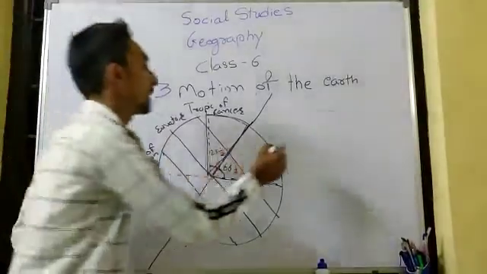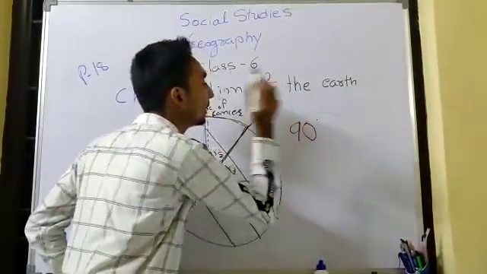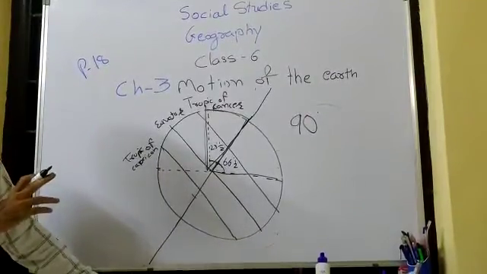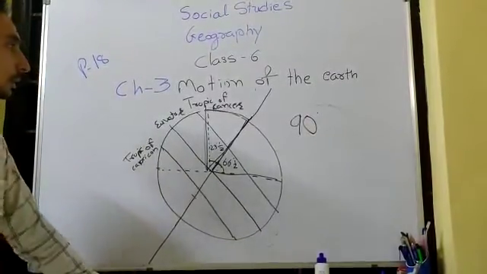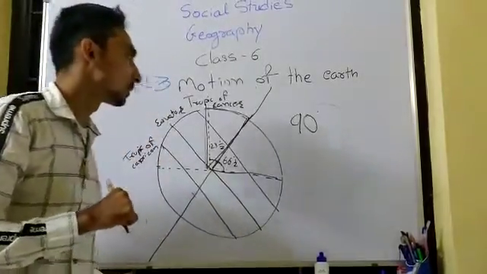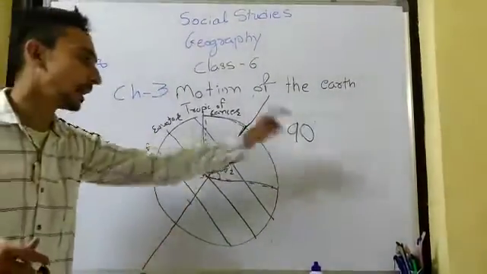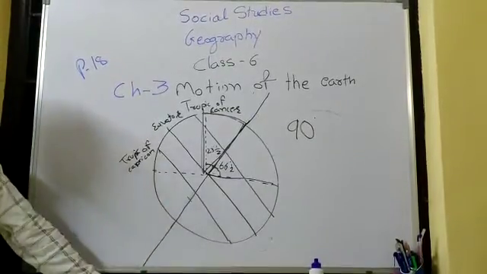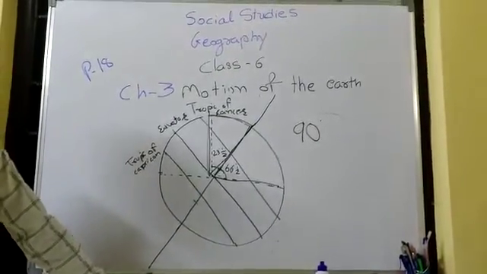Sorry, it's not 99, it's 90 degrees, right? It's 90 degrees, not 99 degrees. Just because of a slip of tongue, I answered 99, but it's 90 degrees, right? The plane formed by the orbit is known as the orbital plane.